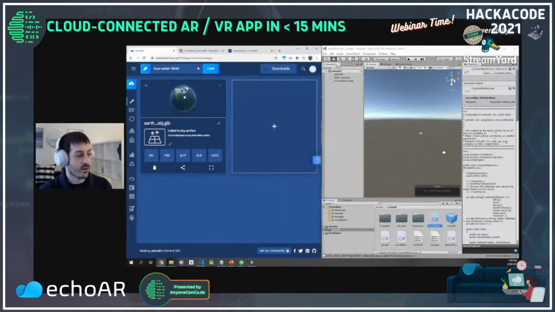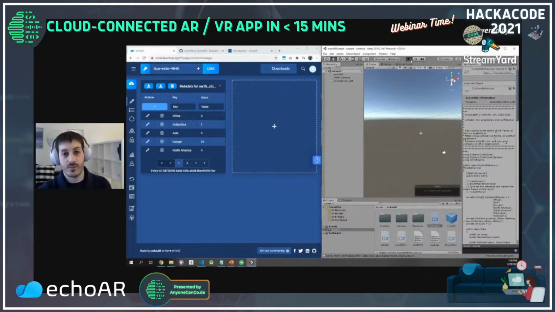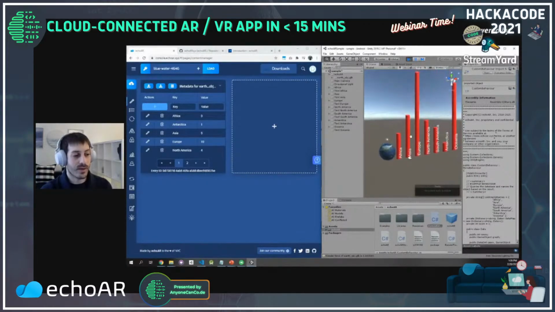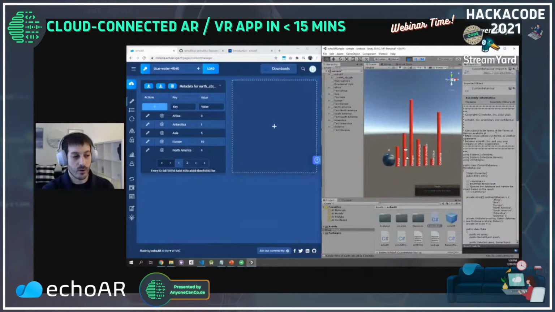So we already have the Earth spinning right here. We see all the data that we had earlier already attached to the 3D file. And now let's press play. Data again streams from the cloud to the game engine, and voila, how cool is that? We have the Earth spinning, we have all these auto-generated graphs based on data, and now we have this AR, VR application, specifically our code visualizer.